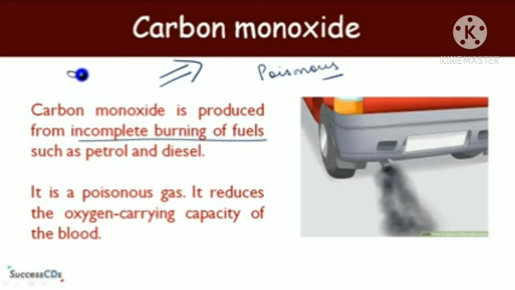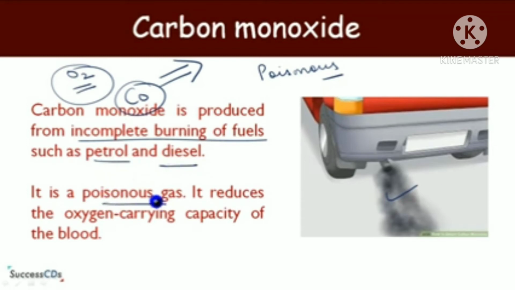Children, you all know that whenever anything is burned, it needs oxygen and produces carbon dioxide. But when sufficient oxygen is not supplied and the thing is not completely burned, it produces carbon monoxide, which is a poisonous gas. Means when fuels, petrol and diesel, are burned in vehicles, they are not burned completely and they produce carbon monoxide. It is a poisonous gas. It reduces the oxygen carrying capacity of blood.